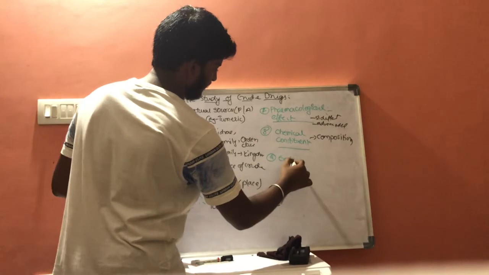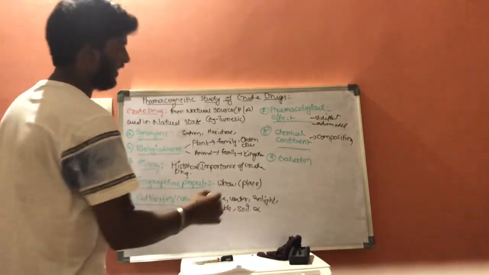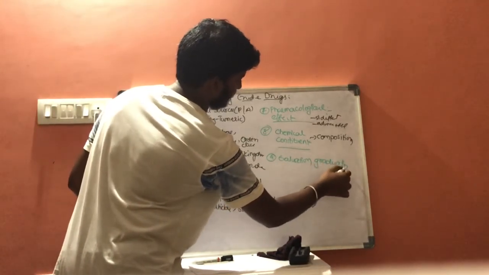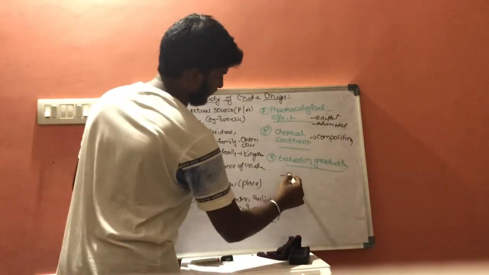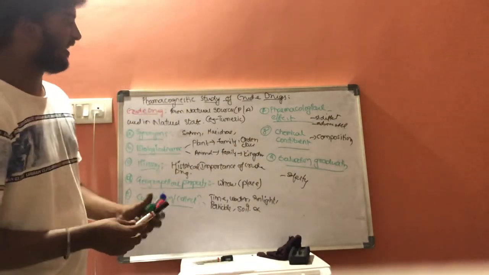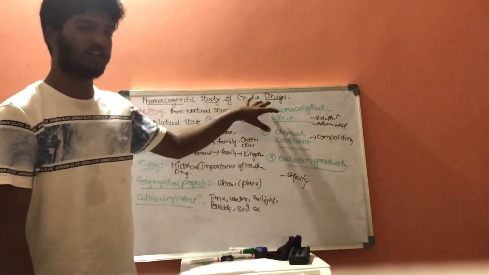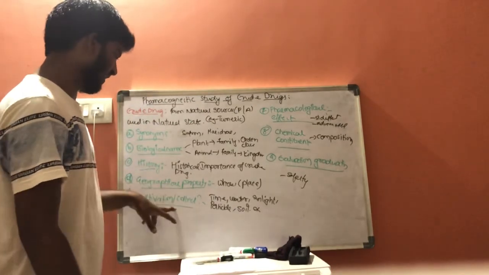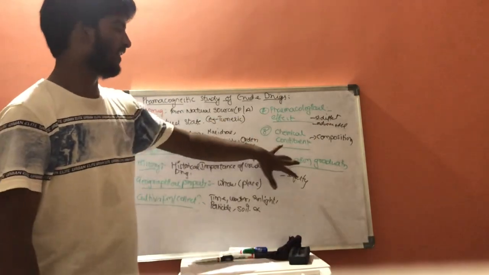And the next one includes evaluation and grading. It includes the safety of crude drugs. These are some important criteria which explain the pharmacognostic study of crude drugs, that is synonyms, biological names, history, geographical property, cultivation and collection, pharmacological effect, chemical constituents, and evaluation gradation.